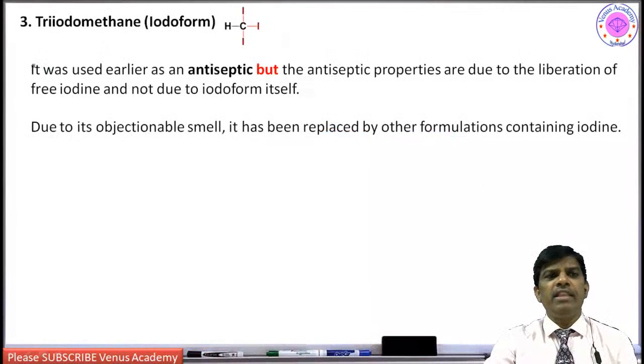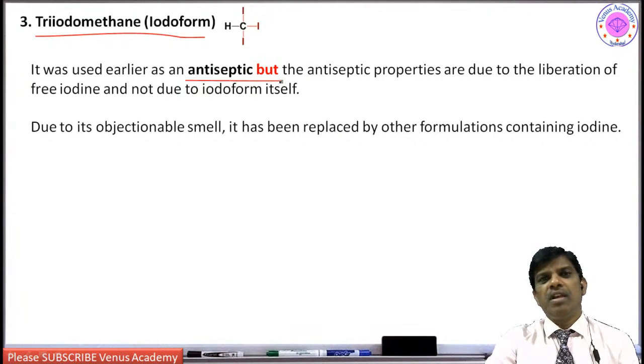And triiodomethane or iodoform, previously it was used as antiseptic, but nowadays it is not used because advanced better compounds are available. Yes. It was observed that the free iodine which comes out from this iodoform acts as antiseptic, so instead of using this, povidone iodine is used.